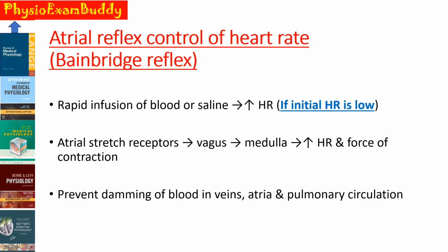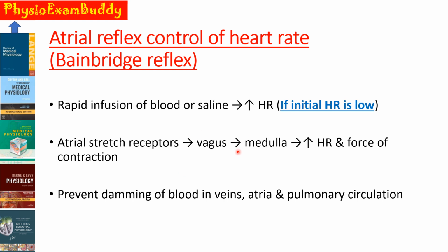Next is the Bainbridge reflex, or the atrial reflex control of the heart rate. Whenever we rapidly infuse either blood or saline, there will be an increase in the heart rate if the initial heart rate of that individual is low. The action is because of the atrial stretch receptor activation, which will stimulate the vagus. That is, rapid infusion of blood or saline will cause a stretch in the atria, so the atrial stretch receptors will get stimulated, which will send impulses via the vagus to the medulla and increase the heart rate as well as the force of contraction.